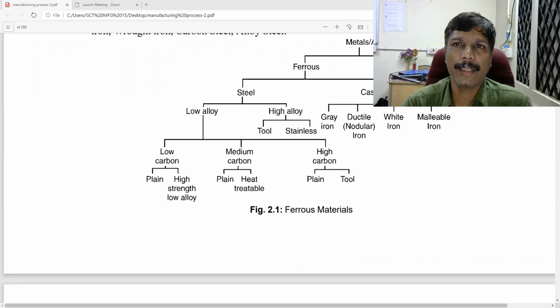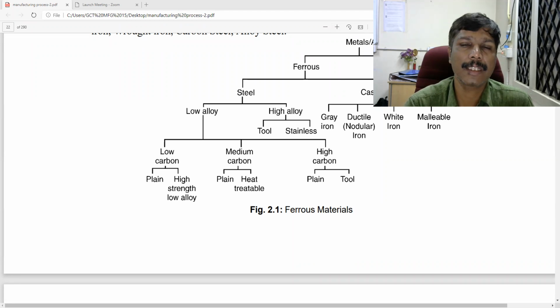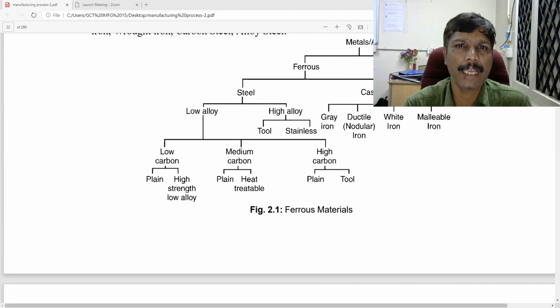So we are having metals and alloys. Broadly, metals or alloys are classified into ferrous and non-ferrous alloys. Again, ferrous is classified into steel and cast iron. When the carbon percentage is less than 2%, it is called a steel. When it is more than 2%, it is called cast iron.